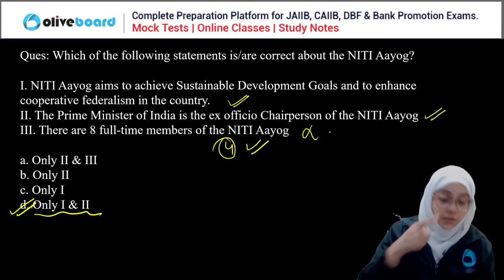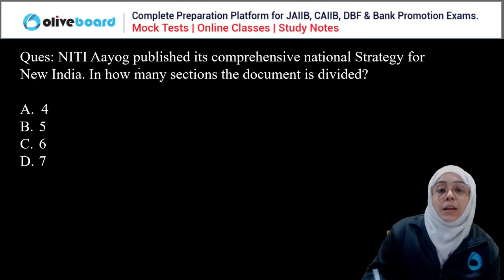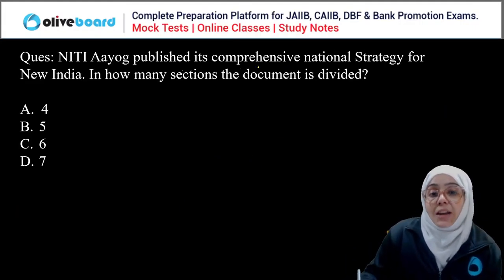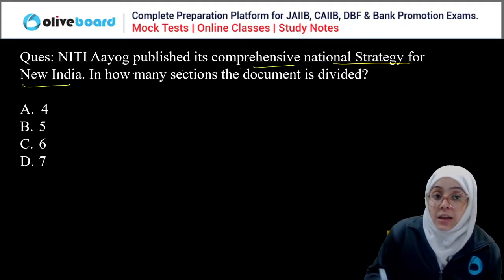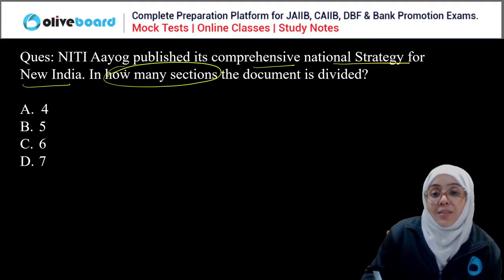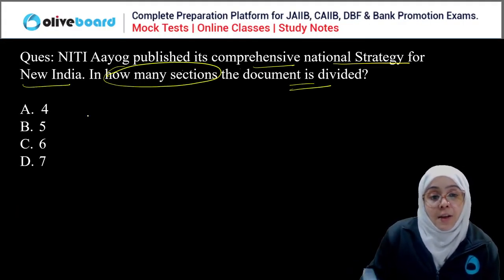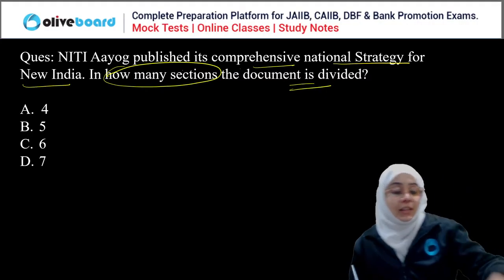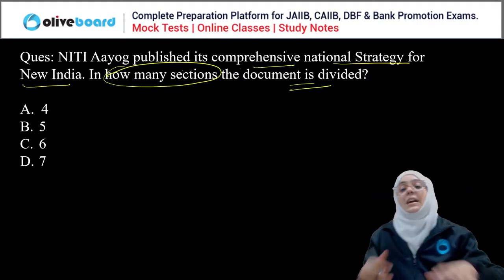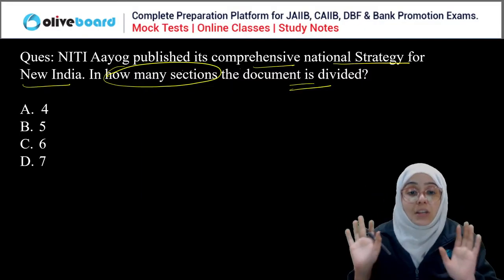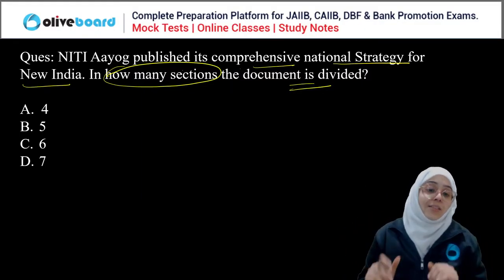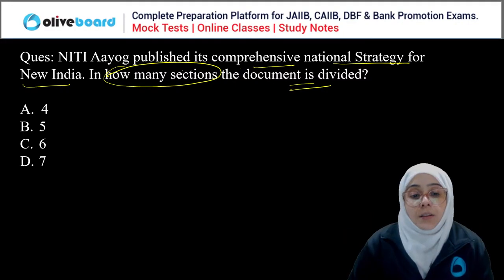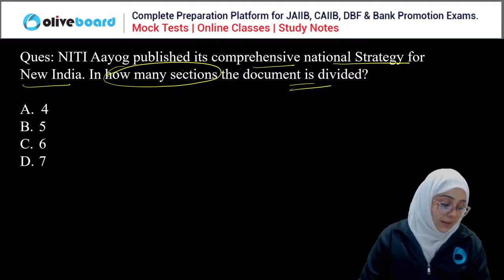Okay, good. Next question. Niti Aayog published its comprehensive national strategy for New India. In how many sections is the document divided? 4, 5, 6, or 7. How many sections is that document divided into? Everyone.